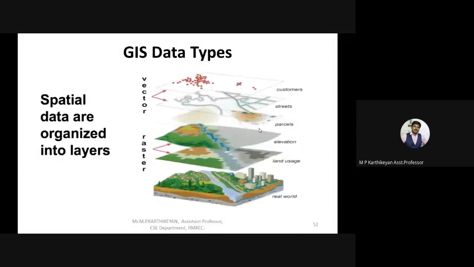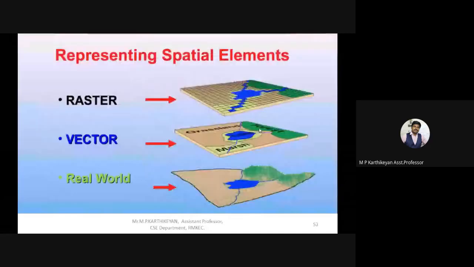And the next one is, in vector data, the plots are in dots, lines, as well as polygons. Whereas in raster data, it is in cell size format where each cell consists of information only about that cell. So that is very precise and very useful for us. Another type of images.